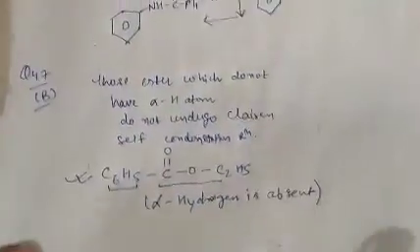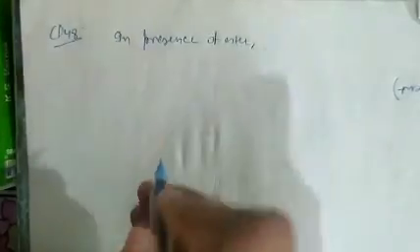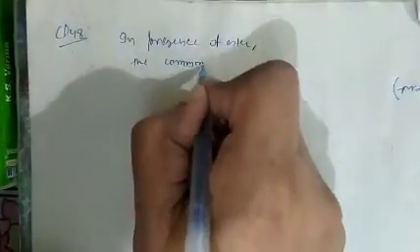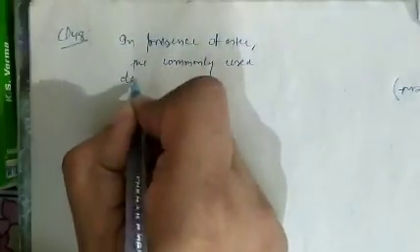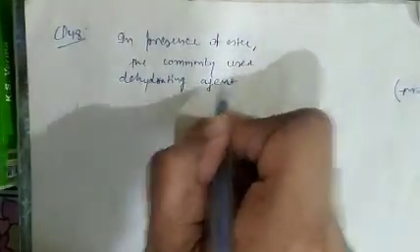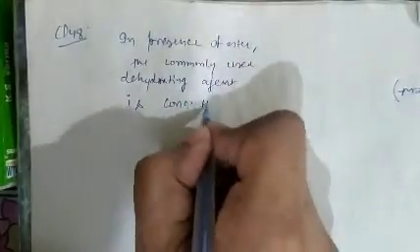See question number 48. In question number 48, we know that in presence of ester, the commonly used dehydrating agent is concentrated H2SO4.